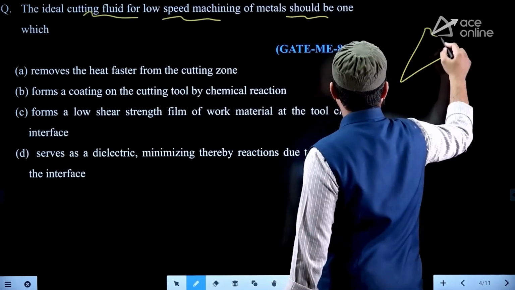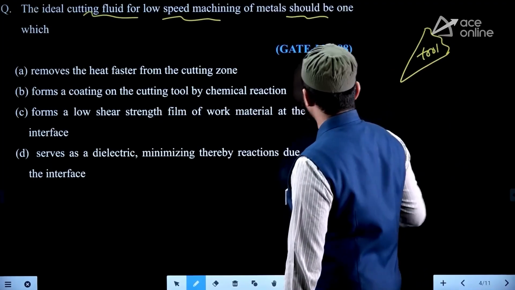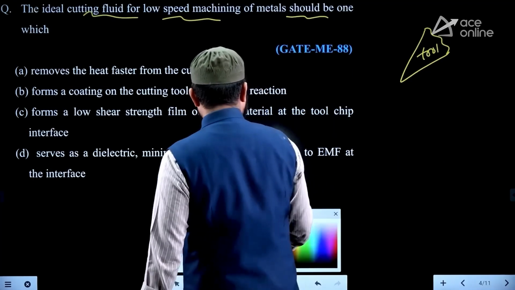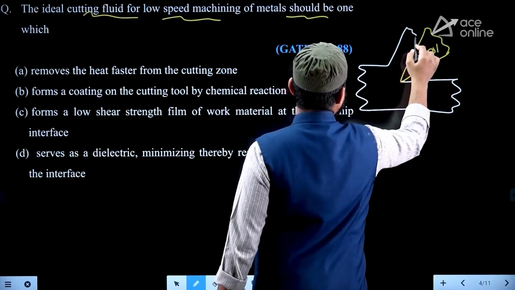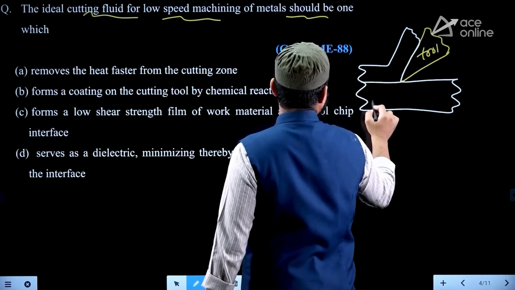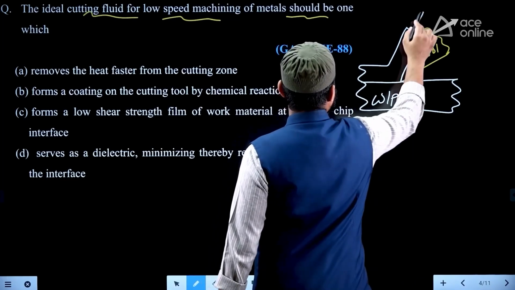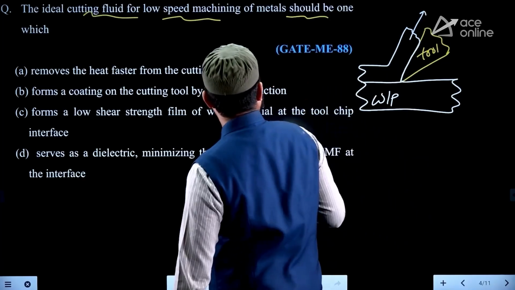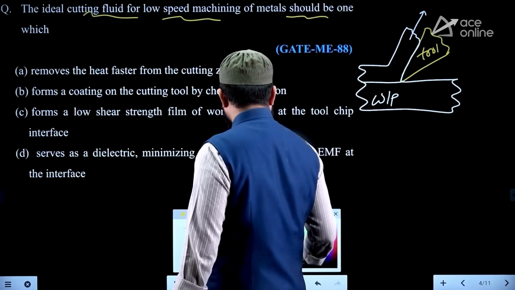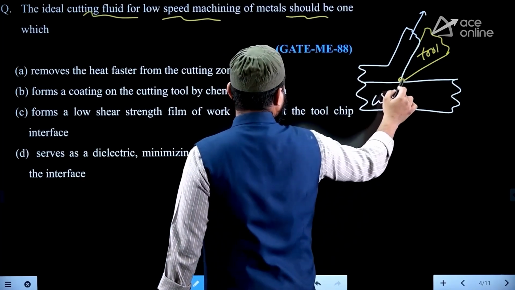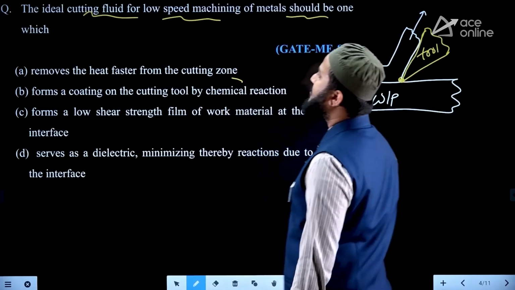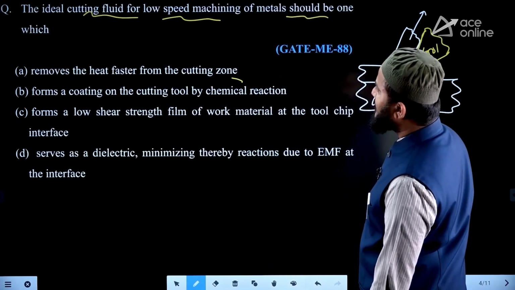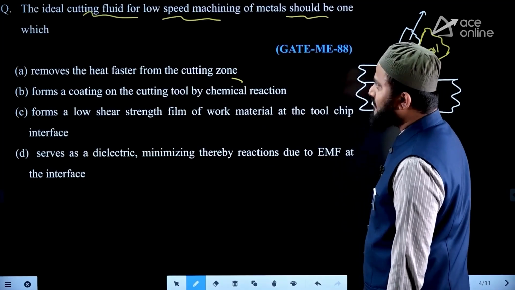So we know that whenever a tool is made to perform the cutting operation at low speed cutting, what happens? Chances of stickiness of the chip are possible on the rake face. Whereas what they are saying is remove the heat faster from the cutting zone.